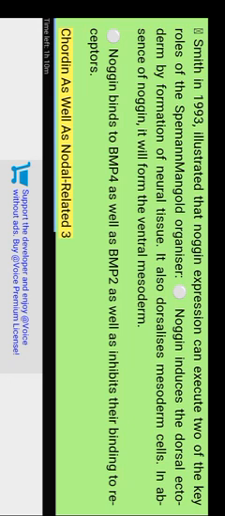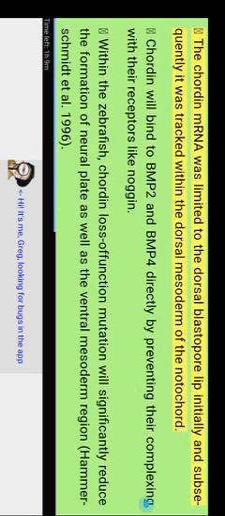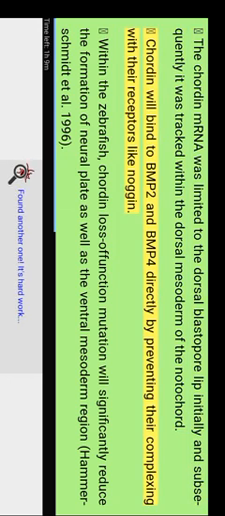Chordin as well as nodal related 3. Chordin serves as a secondary major organizer protein. It was isolated from cDNA clones, from mRNAs localized within the dorsal yet not within the ventral embryos. Tests were conducted upon clones by injecting chordin into ventral blastomeres to assure that it can really induce the secondary axes. Clones with the capability of inducing a secondary neural tube will have the chordin gene being expressed. The chordin mRNA was limited to the dorsal blastopore lip initially and subsequently it was trapped within the dorsal mesoderm of the notochord. Chordin will bind to BMP2 and BMP4 directly, preventing their complexing with their receptors like noggin.